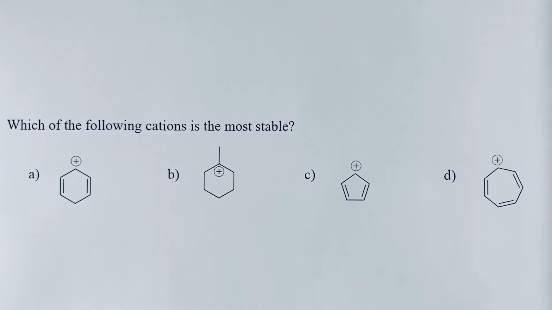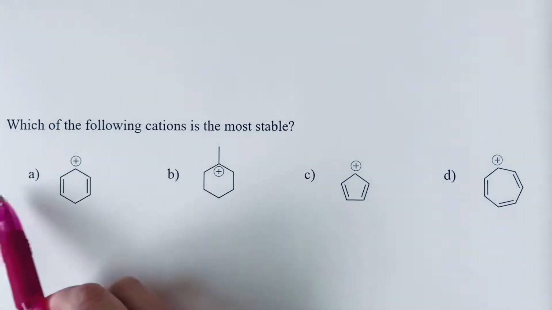Which of the following cations is the most stable? So if we're looking at stability of cations, we want to look at the type of carbon that it's on and say if it is a primary or secondary or tertiary carbon. We want to look for resonance as well. And now in this chapter, we're also taking a look at aromaticity, which could make something even more stable.